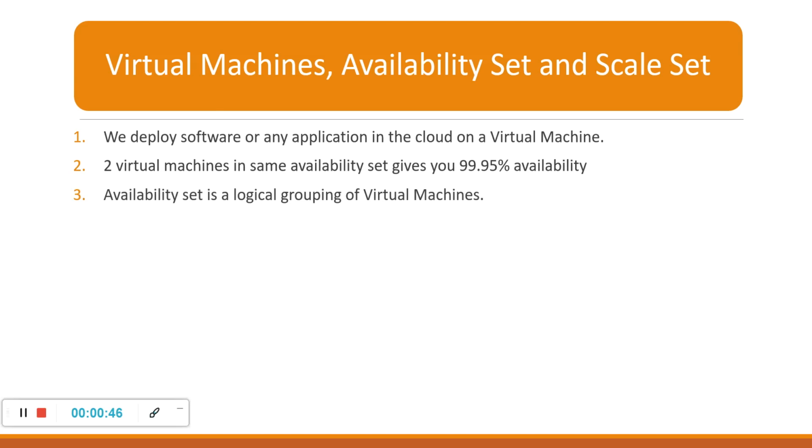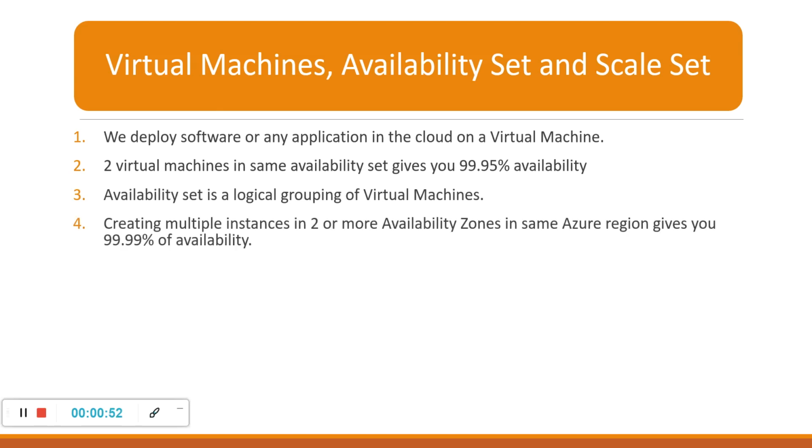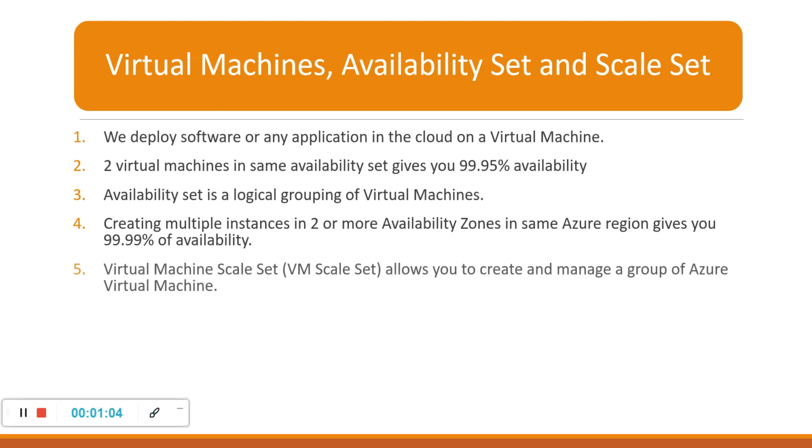So what is an availability set? An availability set is a logical grouping of virtual machines. Creating multiple instances in two or more availability zones in the same Azure region gives you 99.99% availability. These are very important questions as per the AZ-900 exam. A virtual machine scale set, or VM scale set, allows you to create and manage a group of Azure virtual machines.